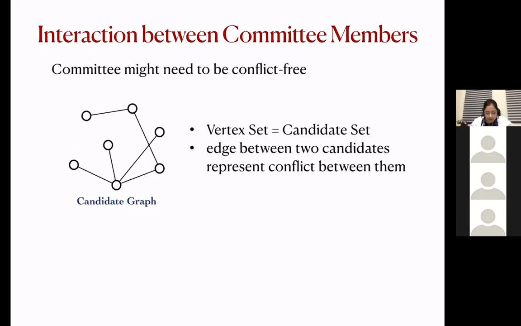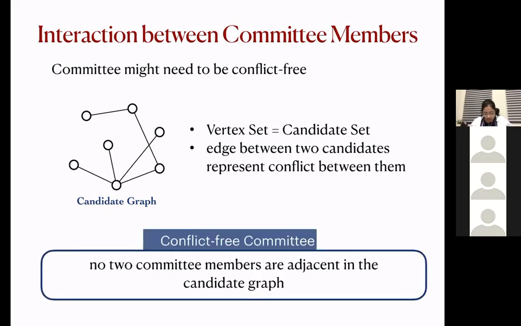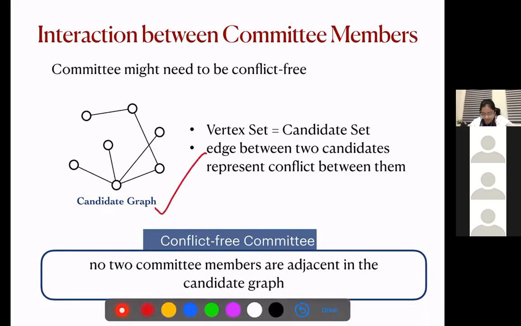Yeah. So we model it using a candidate graph. We construct a graph on the set of candidates, and the vertex set is the same as the candidate set, and the edges between two candidates represent the conflict between the candidates. Now we want to choose a committee such that no two committee members are adjacent in the candidate graph. So basically, we are looking for a committee that induces an independent set in this candidate graph.